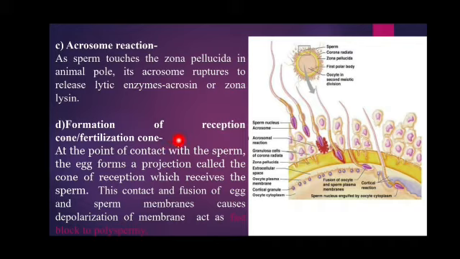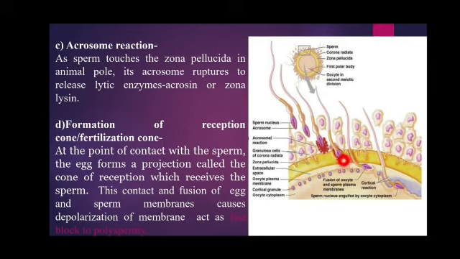The next is our acrosome reaction. As the sperm touches this zona pellucida, its acrosome ruptures. After the compatibility reaction, this acrosome is going to rupture to release the lytic enzyme, that is the acrosin or the zona lysin. Here you can see this is the acrosomal reaction, and it is going to burst out and release the acrosin enzyme, and that will digest this zona pellucida.